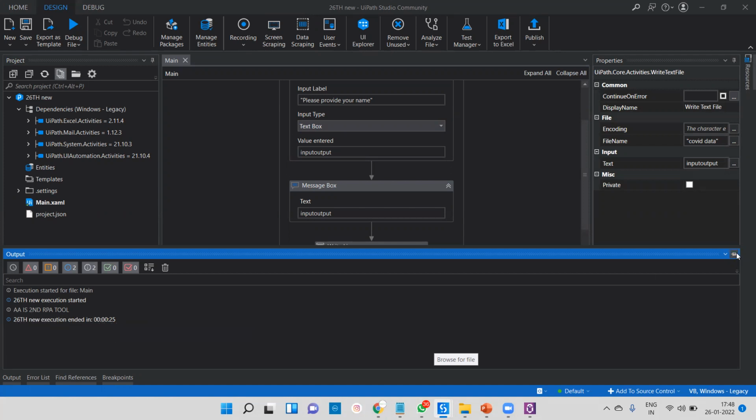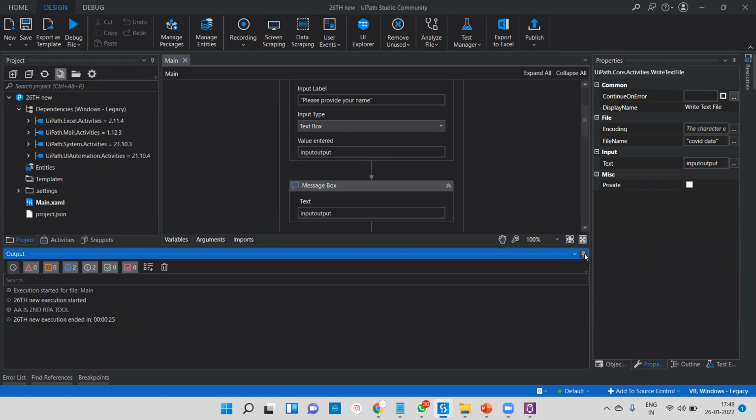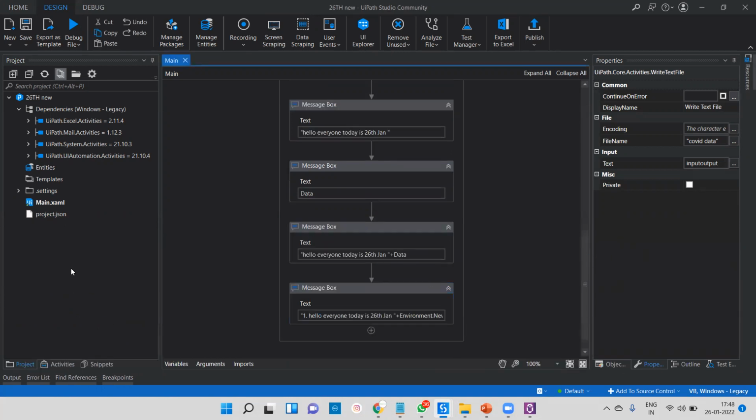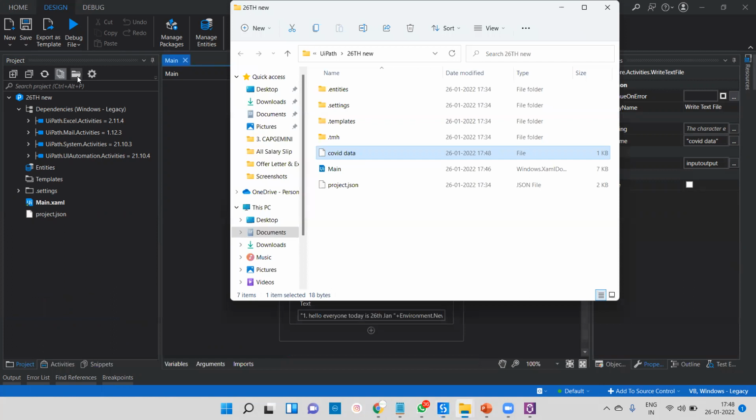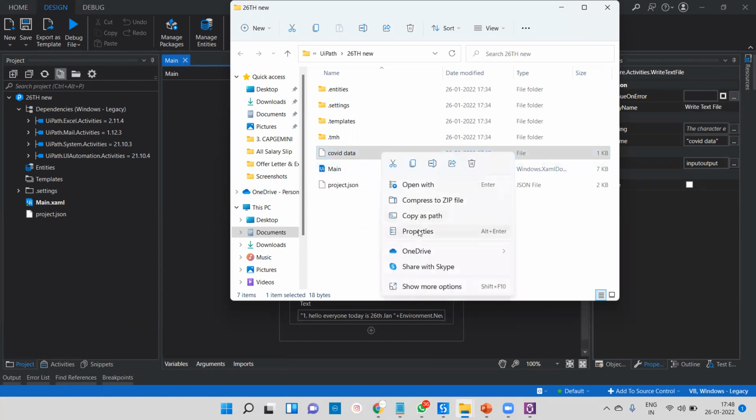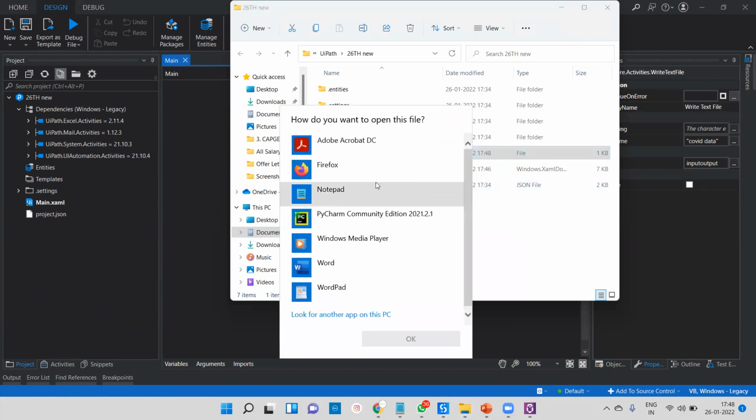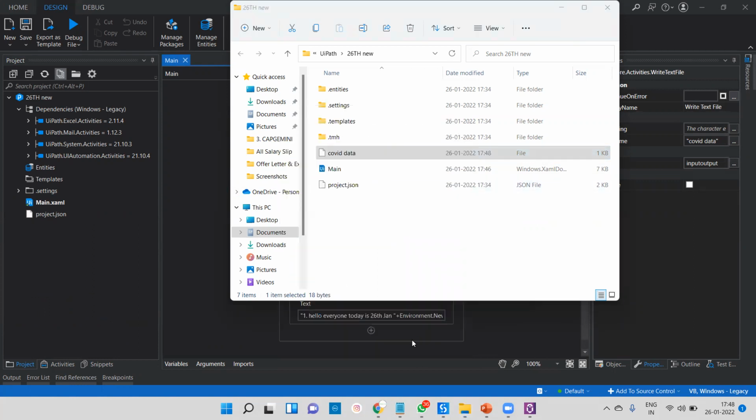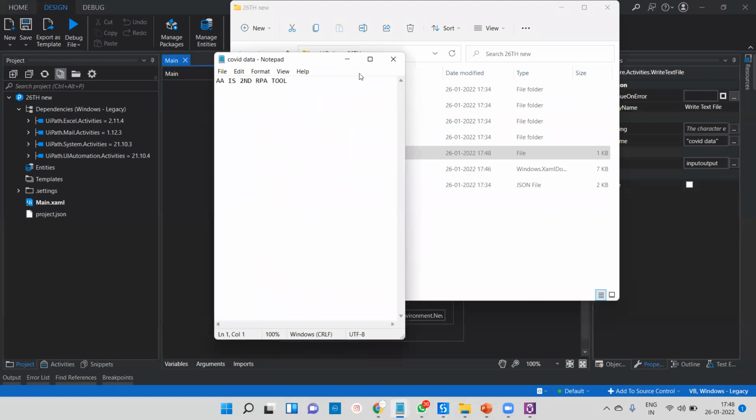Okay, let me check whether we have written this notepad or not. For that, what we can do here, we can go inside this project, go to file export, and there we can check these things called COVID data. The time also you can see here, 5:48 p.m. That is also changed. We'll go for open with, there we'll try to go for open with notepad, and there we'll try to open. Okay, so right now it has already changed.